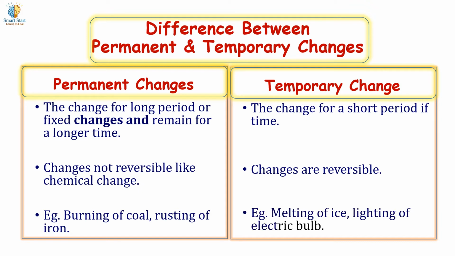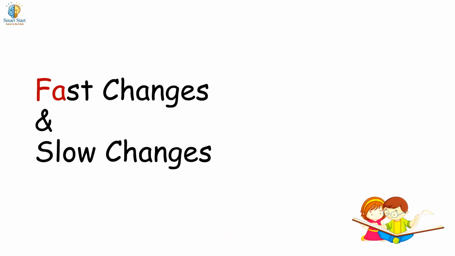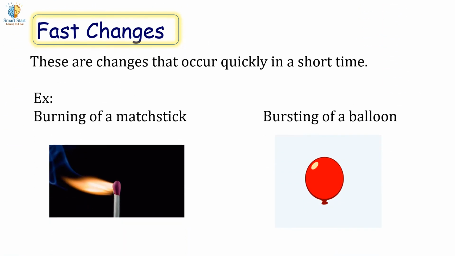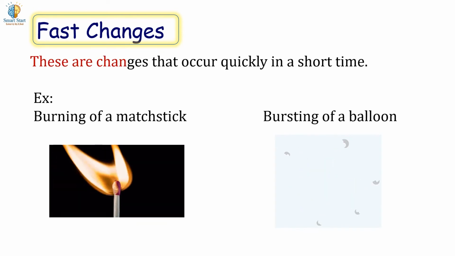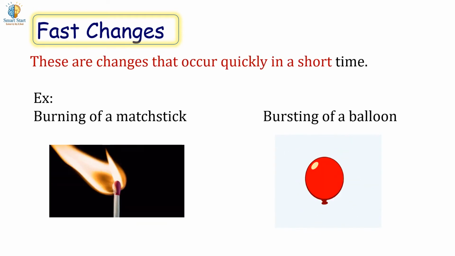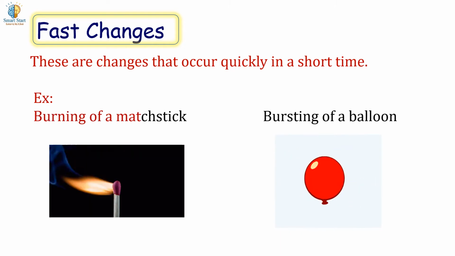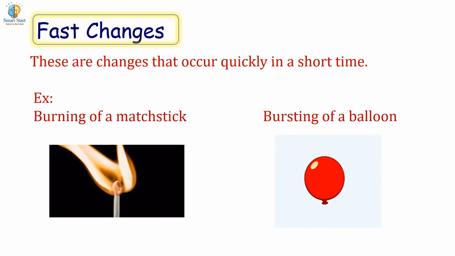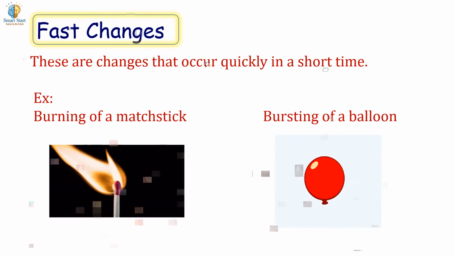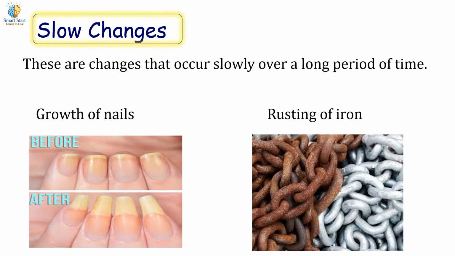Fast changes and slow changes. Fast changes. These are changes that occur quickly in a short time period. Example, burning of matchstick, bursting of balloon. Slow changes. These are changes that occur slowly over a long time period. Example, growth of nails, rusting of iron.